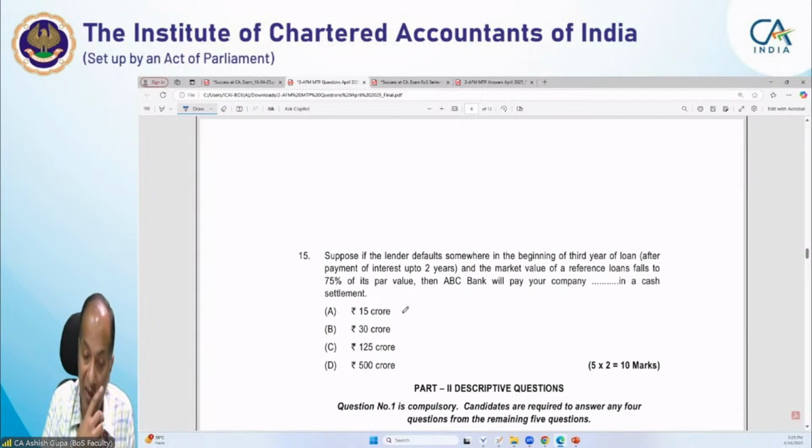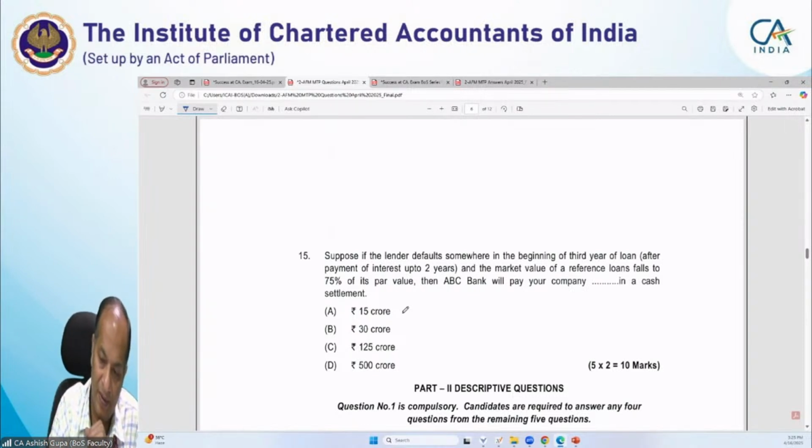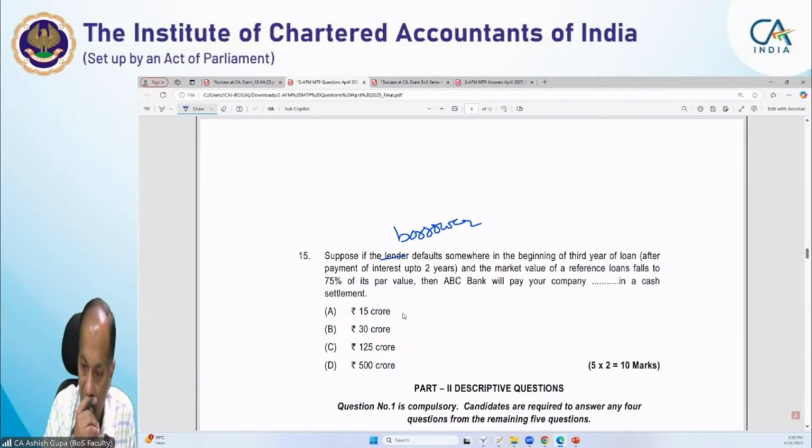So now, after 2 years, the lender, sorry, my mistake, I have to write here the borrower. If the borrower has defaulted, what happens is that ABC Bank will take the loan.